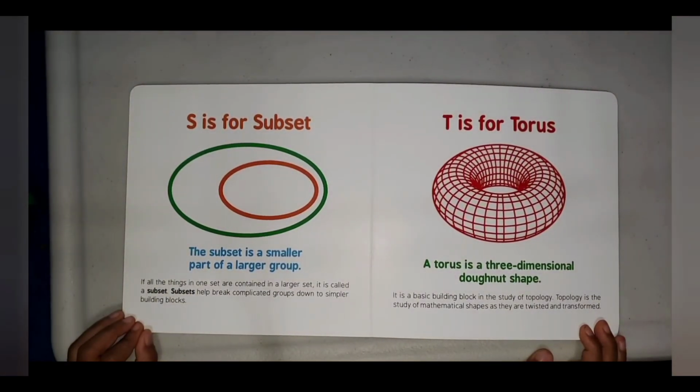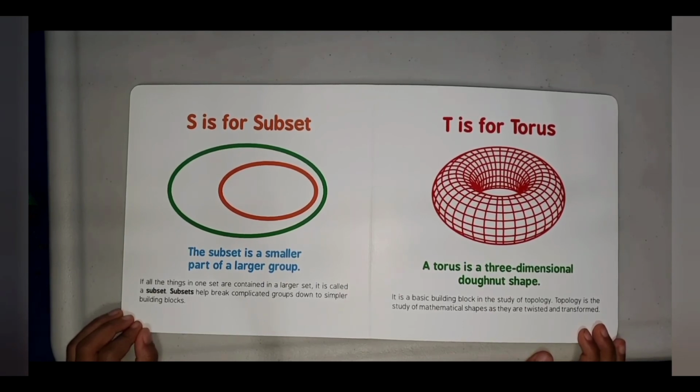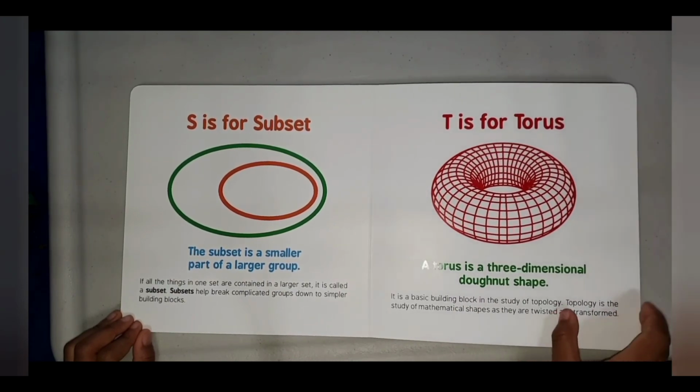T is for torus. A torus is a 3-dimensional donut shape. It's a basic building block in the study of topology. Topology is the study of mathematical shapes as they are twisted and transformed.